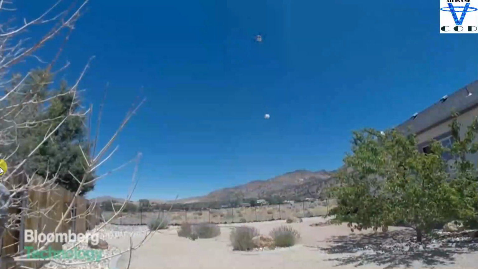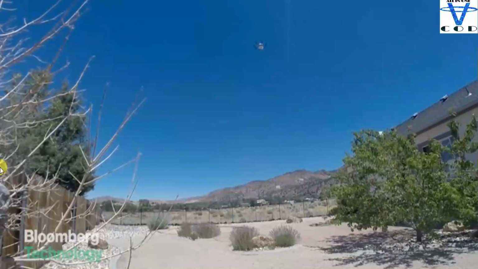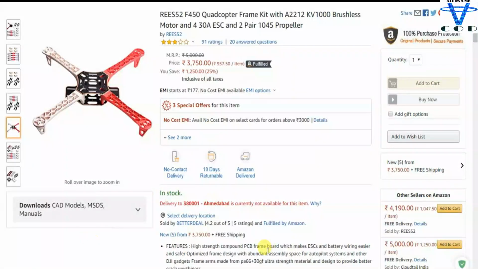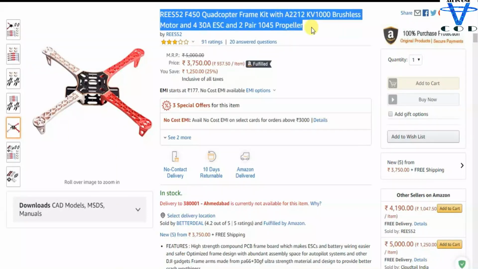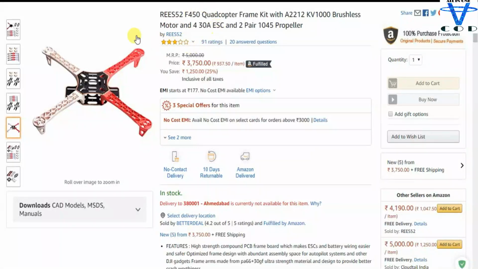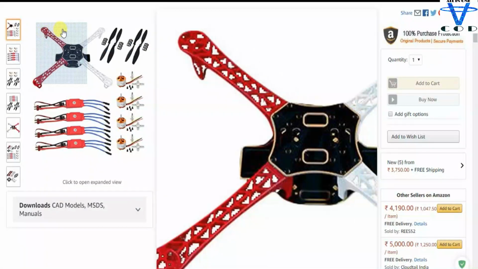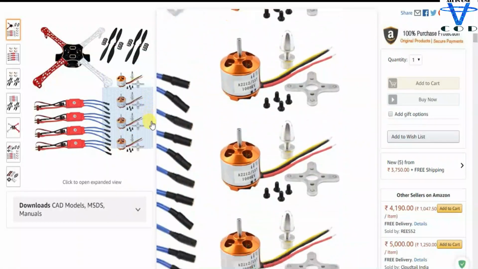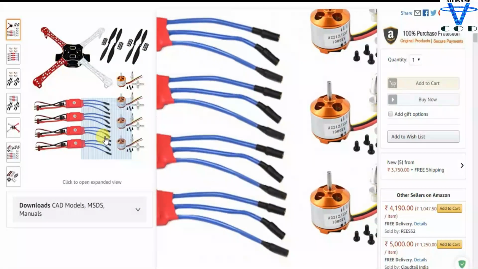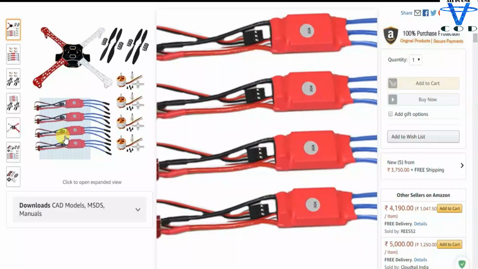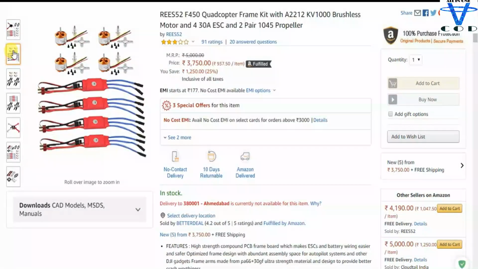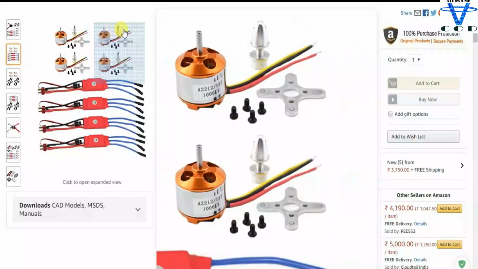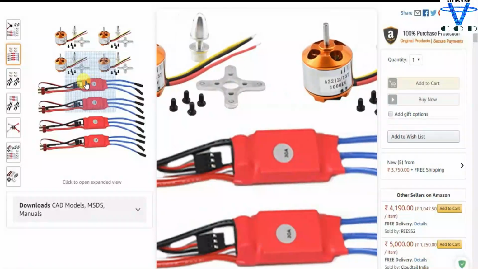So that gift is a quadcopter frame kit with A2212 KV1000 brushless motors, 430 ESC, and 2 pairs of 1045 propellers. Now some of you are thinking, what is this? This is a drone kit. With the help of this kit, you can create an actual drone which can fly, obviously.